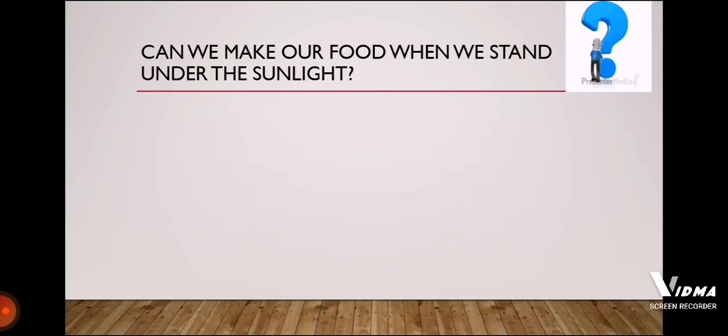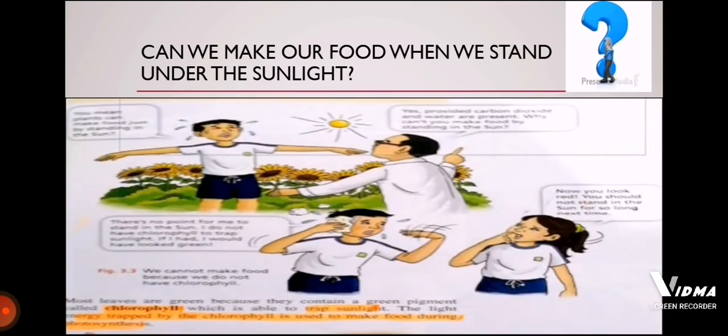If I allow you to stand in the sunlight for a few hours, will you be able to make your own food by standing in the sunlight? Because I told you that when plants are placed in the proper sunlight and watered daily, they grow well because they make their own food. So the same question will arise in a student's mind.